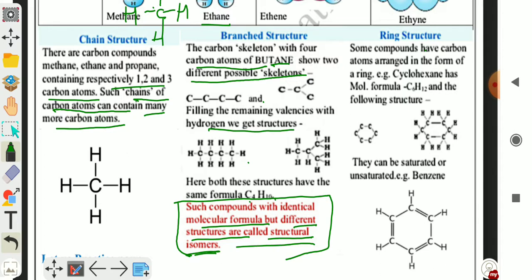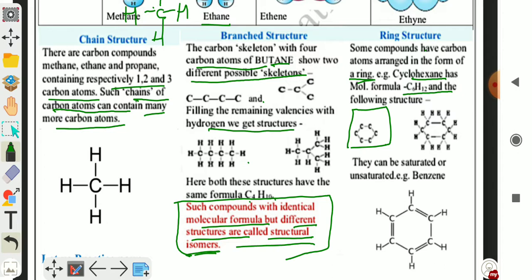Now ring structure. Some compounds have carbon atoms arranged in the form of a ring. Such compounds are known as ring structure compounds. Example is cyclohexane. Cyclo means circle and hexane means 6. 6 carbon atoms arranged in a circle or ring. Formula is C6H12.